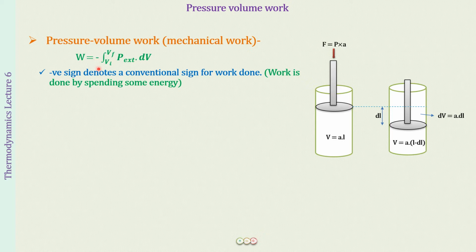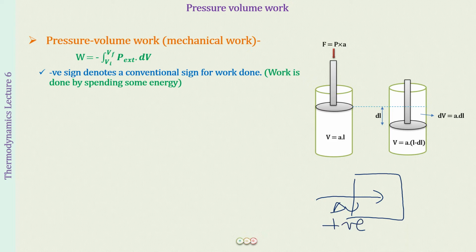You will understand this when we see the formula, why this negative sign helps us go in accordance with the sign convention for work. What you have learned for the sign convention is that we have a system. If the system's energy increases, that means delta U is going to be positive.